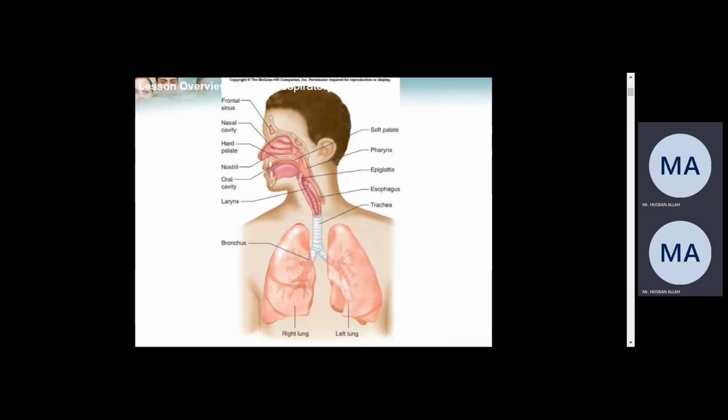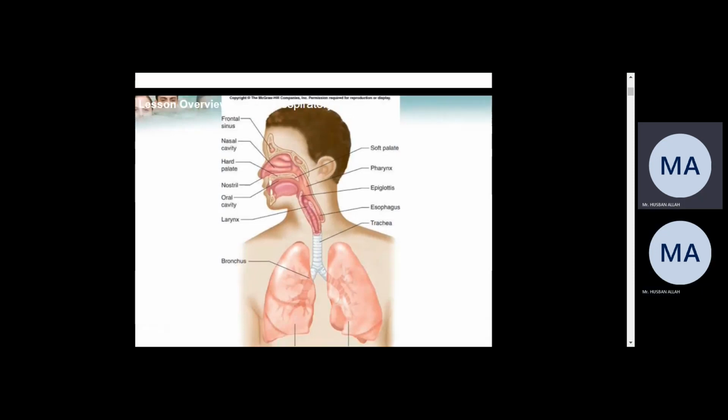Inhalation is the process by which the body gets oxygen, and exhalation is the process by which the body gets rid of gases.